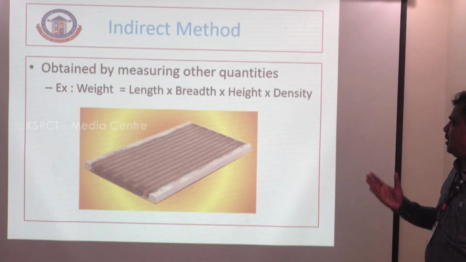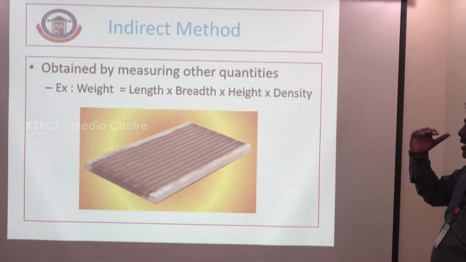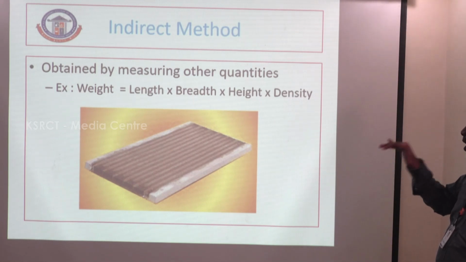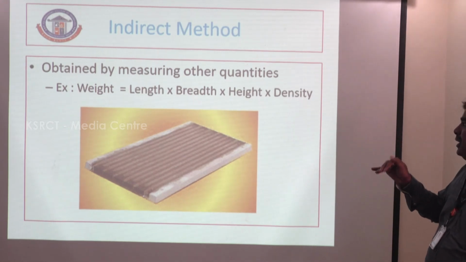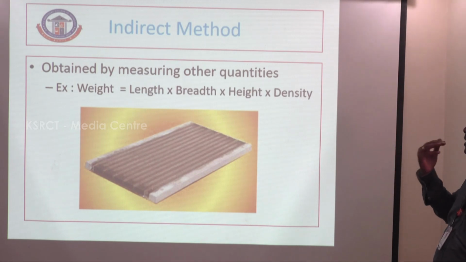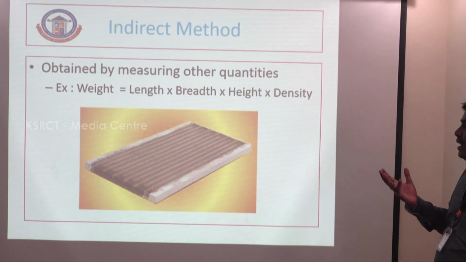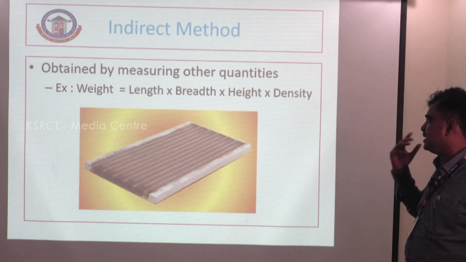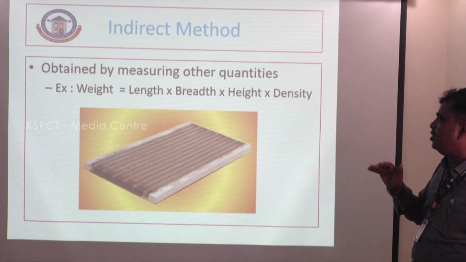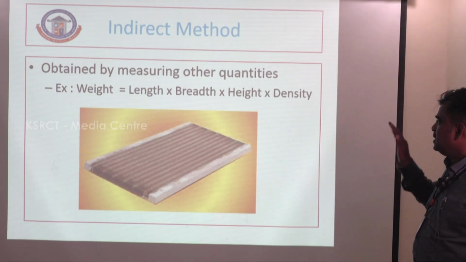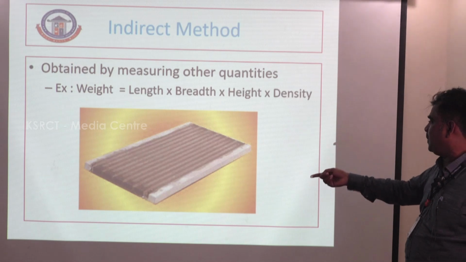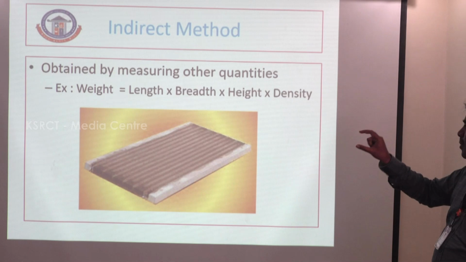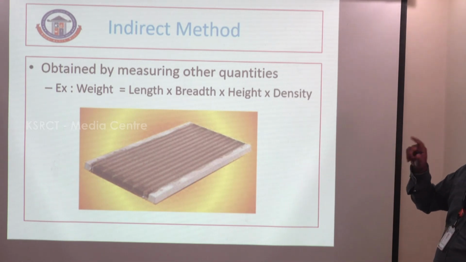Second one, the indirect method of measurement. Here we do not use a scale or any instrument; we directly apply formulas to calculate the value for the given product. For example, obtained by measuring other quantities, like weight. What is weight? Weight equals volume multiplied by the density of the given material. So when you measure a component, measure its length, breadth and height, and applying the formula you can calculate the volume. So what is the formula for volume?